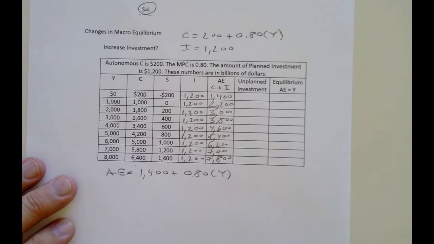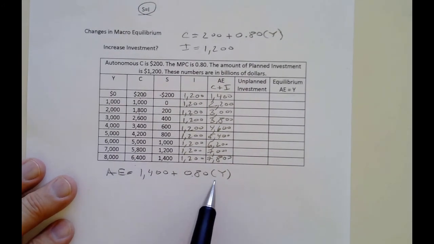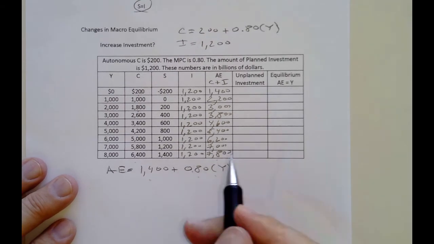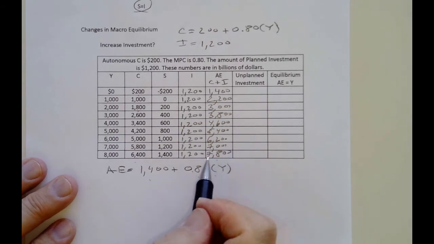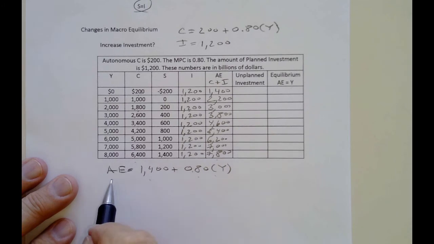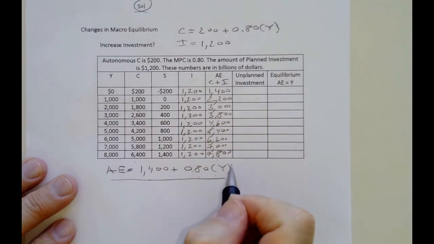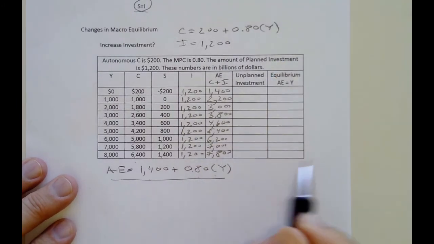And so if I put in, say 8,000 right there, that'd be 6,400. Add that to that, that'd be 7,800. Looks like I did it right. What I'm doing is I'm just checking the last one there. If I check the last one and it comes out okay based on the equation, then the other ones here have to be right as well. It's hard to get that one being right by making a mistake in here.